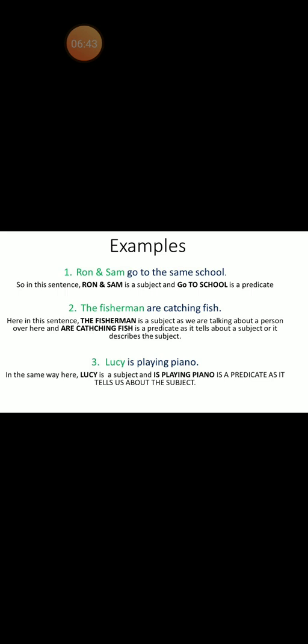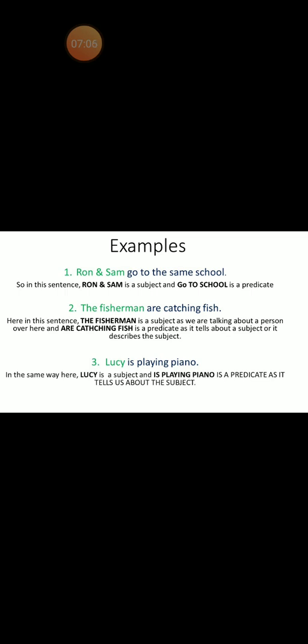Now, the fishermen are catching fish. So, here in this sentence, the fishermen is a subject, as we are talking about a person over here, and are catching fish is a predicate, as it tells about the subject or it describes the subject.